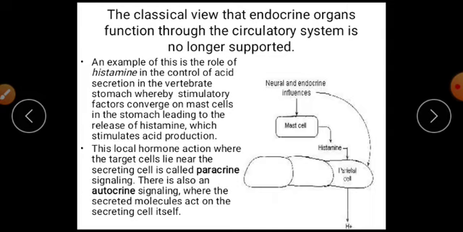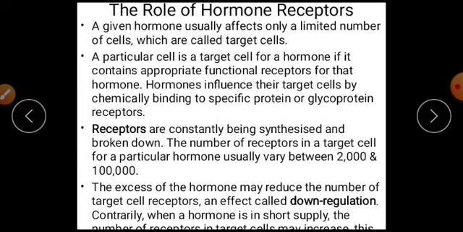So this process is likely to be reversed. When hormones are in high amounts, they are likely to reduce the number of target cell receptors, whereas when hormones are in short supply, they lead to an increase in the target cells. The hormones are transported to and accepted by those target cells, and due to their excess, there is a reduction of the target cells.